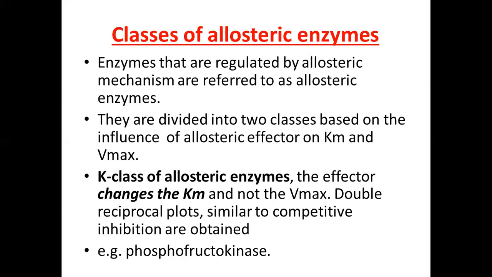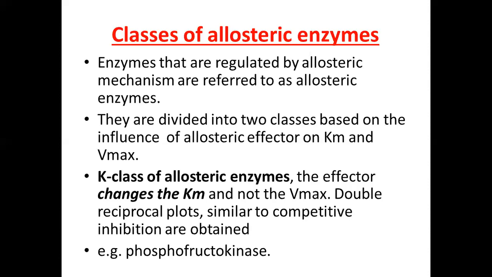And therefore in the double reciprocal plots, which we have discussed in the Lineweaver double reciprocal plots, a linear relationship, a straight line, is obtained, which doesn't pass through the origin, and therefore its behavior is similar to competitive inhibition. It means that in the K class of allosteric enzymes, there is a change in the Km value, but the Vmax remains the same.